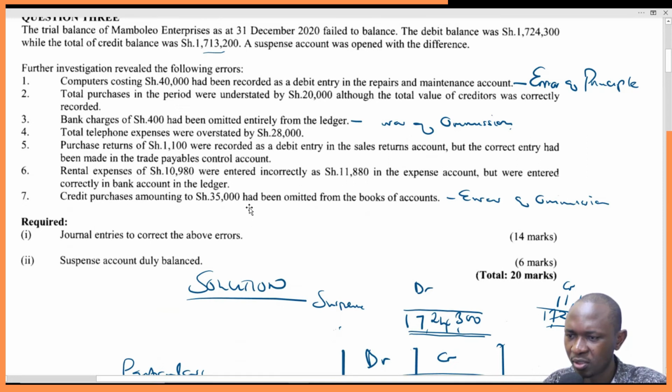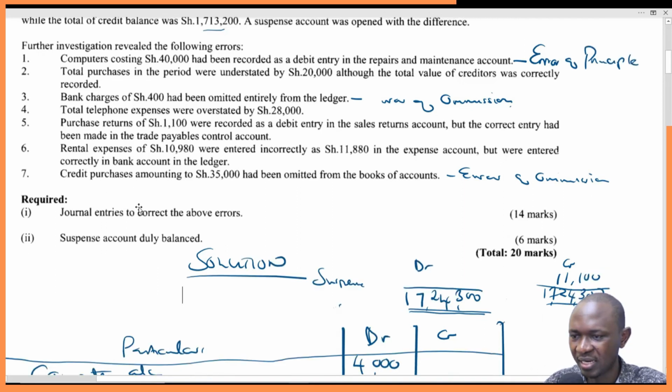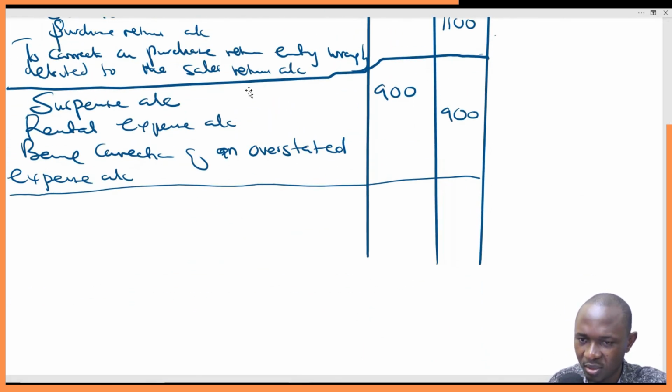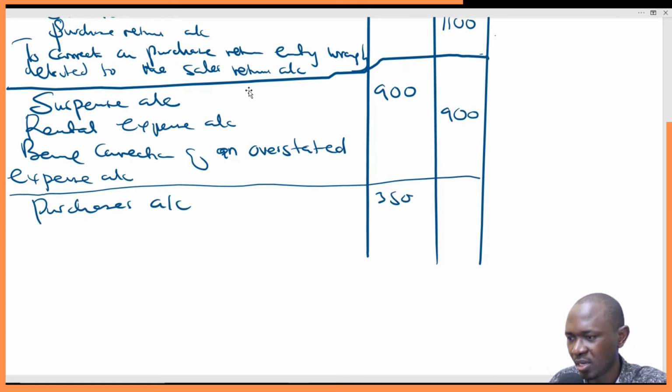Credit purchases amounting to 35,000 had been omitted from the books of accounts. This is a common error of omission, so we simply factor it in. Because they are credit purchases, we debit purchases and we credit the creditors with 35,000. So debit purchases account with 35,000, and credit accounts payable